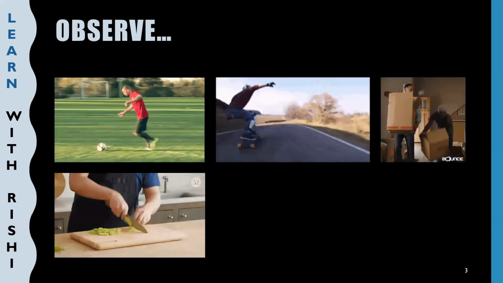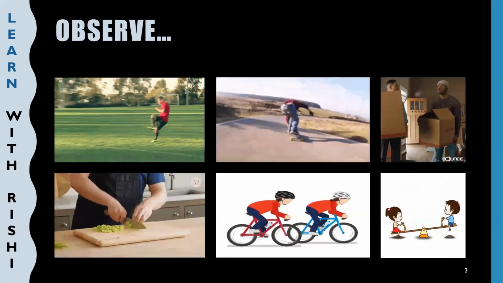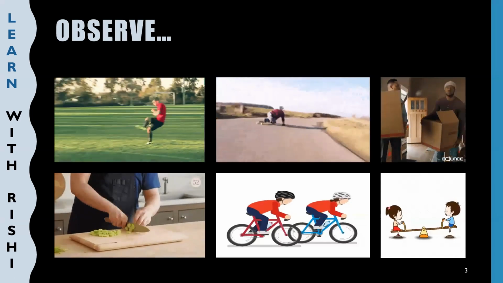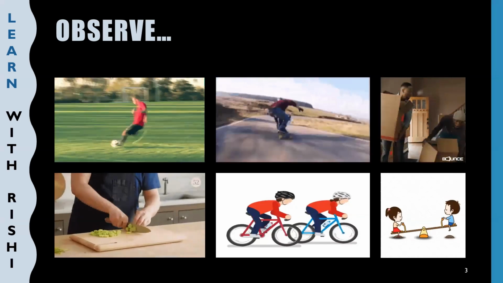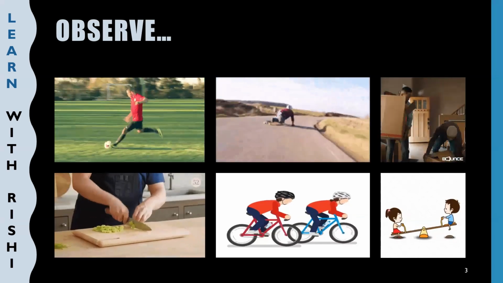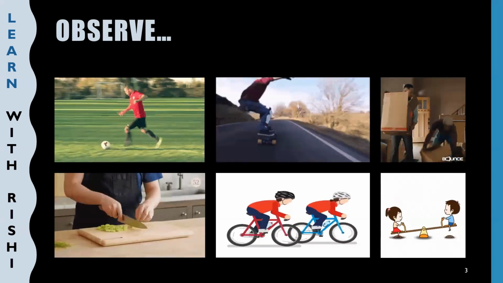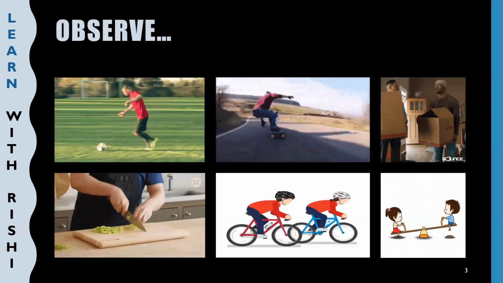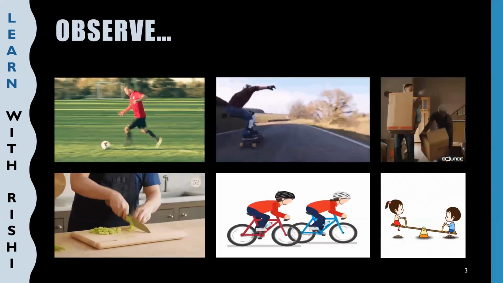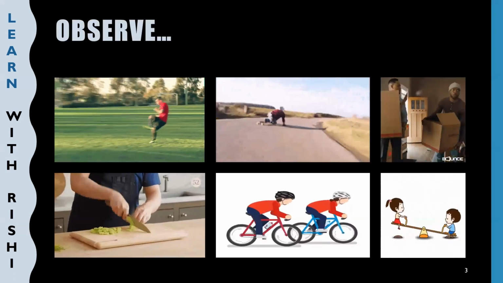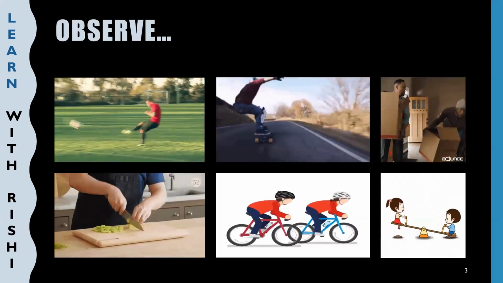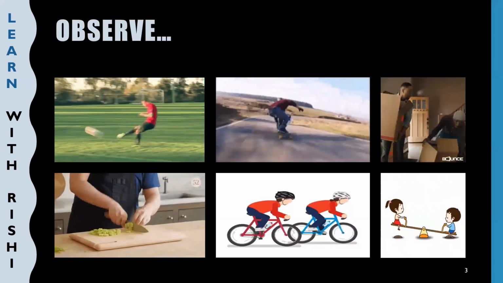So just observe the following videos. Okay. First, there are 6 videos here. So if you observe here, you can see the boy is kicking the football. Next, he's doing skating. Next, the two people are lifting up the box. Next video, you can see they are cutting vegetables. Next, you can see two boys are cycling. And next, you can see they are playing seesaw.